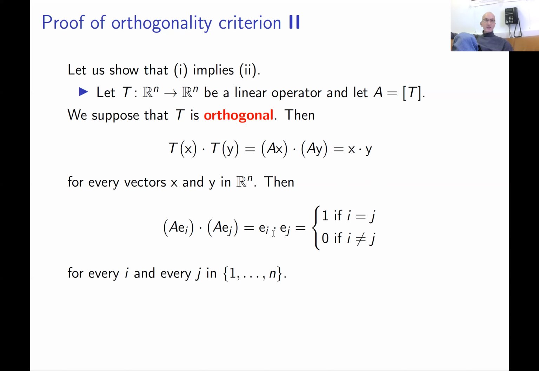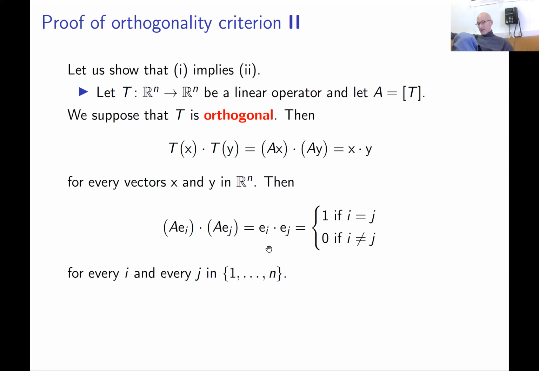We know the vectors e1, e2 up to en form an orthonormal basis of Rn, so this dot product is 1 if i equals j and 0 if i is not equal to j.